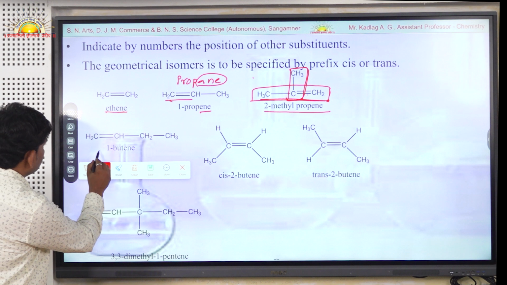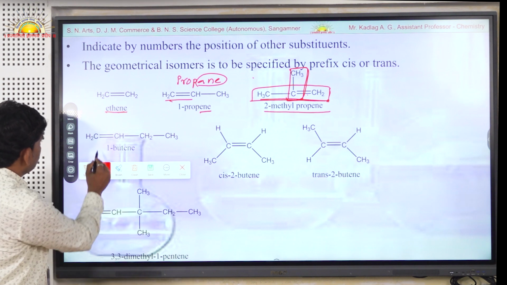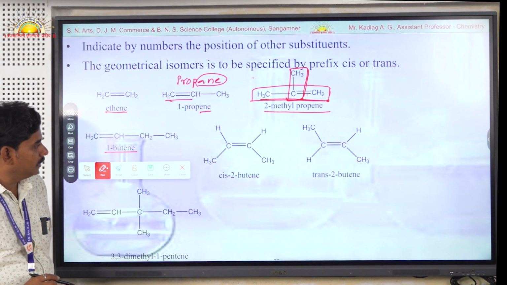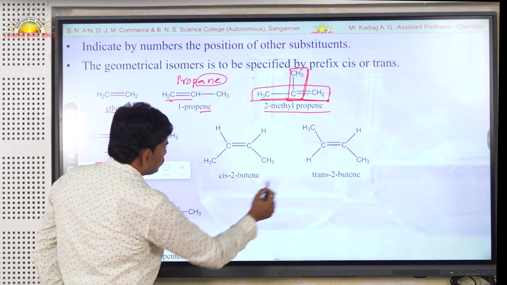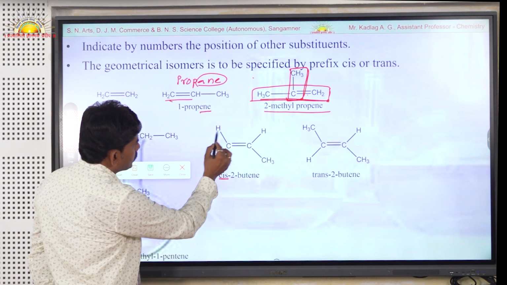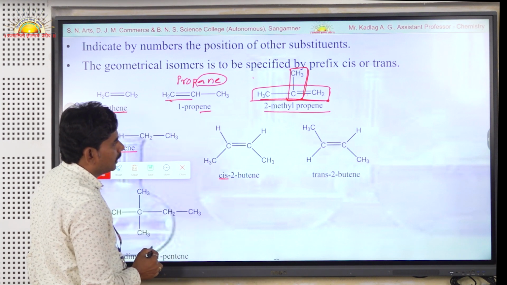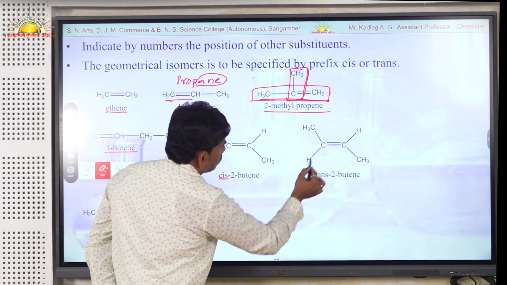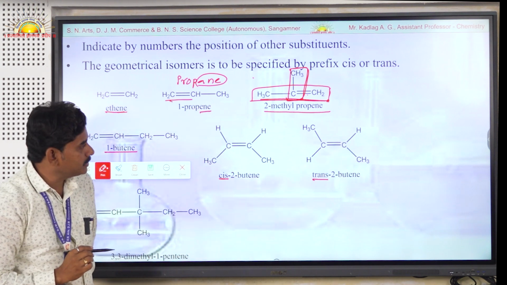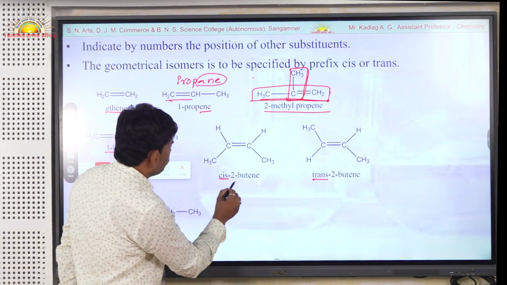Then in the next compound, this is the longest chain of 4 carbons, with the first carbon having a carbon-carbon double bond, and hence this compound is known as 1-butene. Now these two are geometrical isomers of each other. This first one is the cis isomer because similar groups are on the same side of the carbon-carbon double bond. This is known as the trans isomer because the two similar groups are opposite to each other.